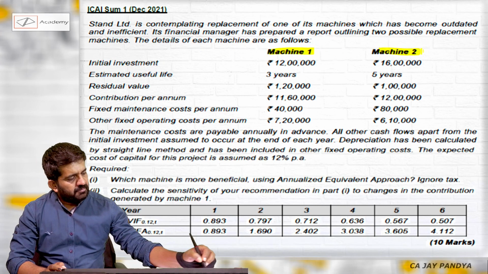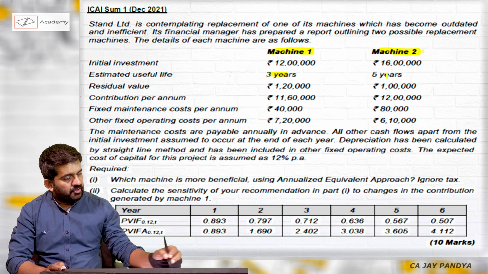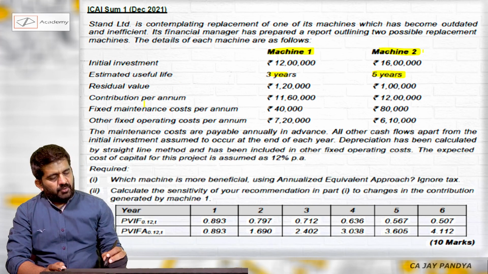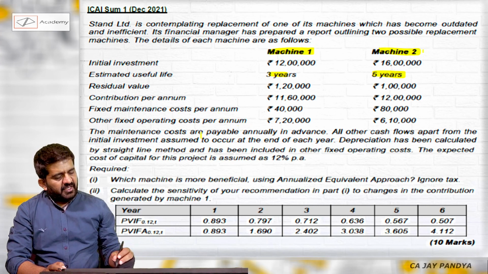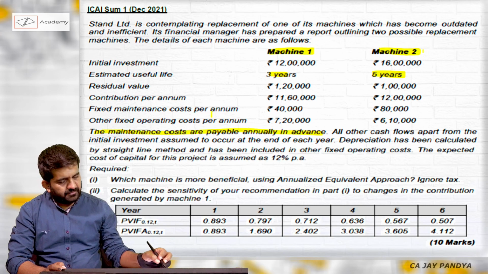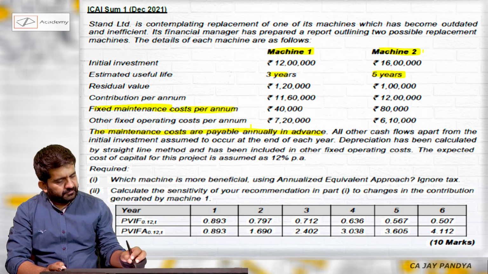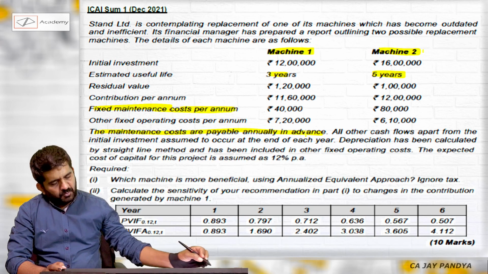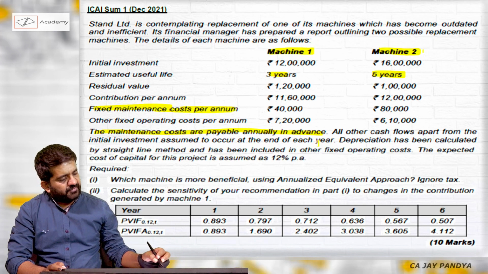Machine 1 is given, machine 2 is given. Initial investment and estimated useful life, which are not equal. Residual value, contribution per annum, fixed maintenance cost per annum, other fixed operating cost per annum. The maintenance costs are payable annually in advance. All other cash flows apart from initial investment are assumed to occur at the end of the year.